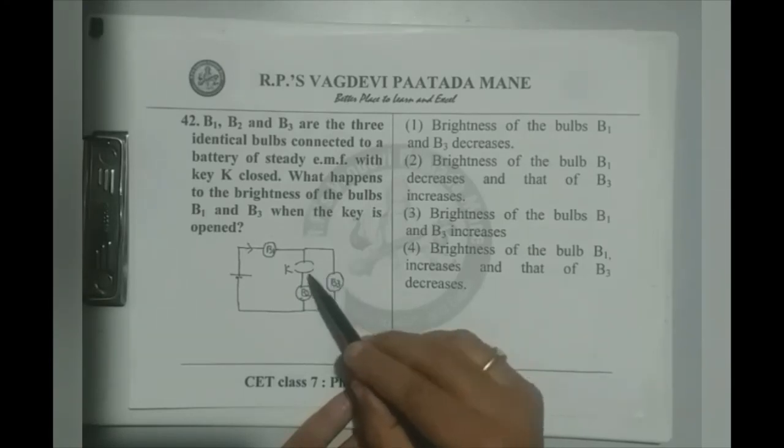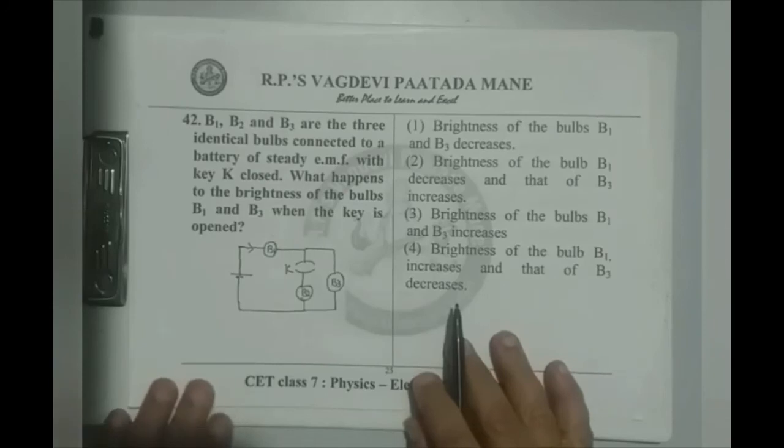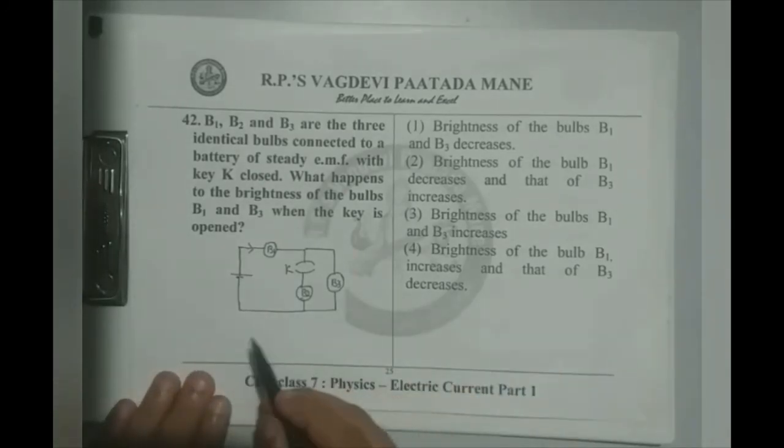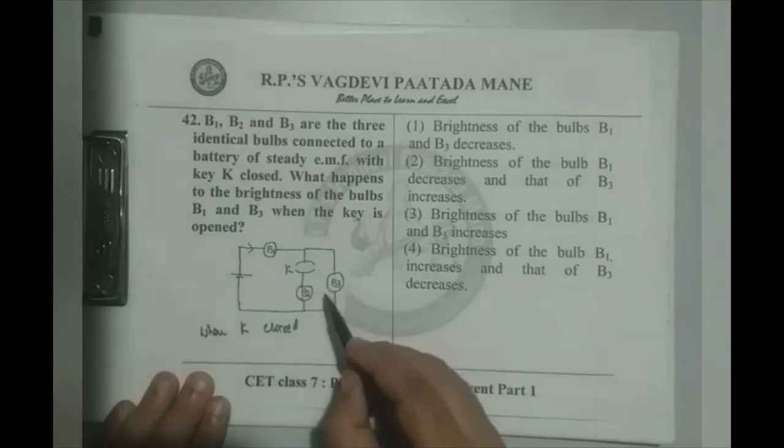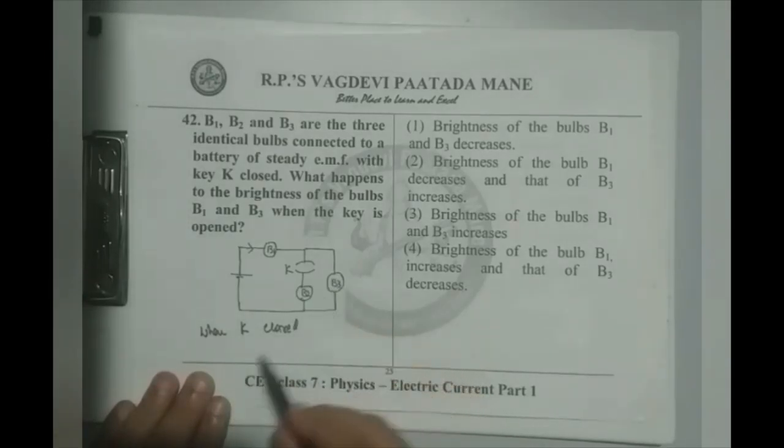Therefore, we have to actually analyze the situation like this. When key K is closed, R effective is B2, B3 are in parallel, therefore R effective is R by 2 plus R, the B1 resistance, that is 3R by 2 is the resistance of the whole network.